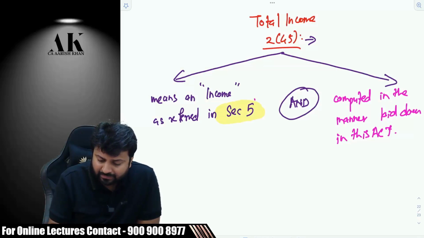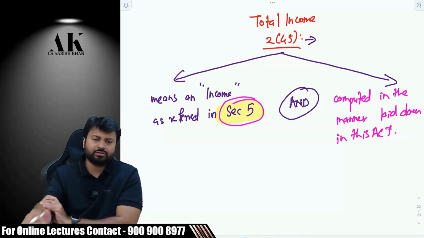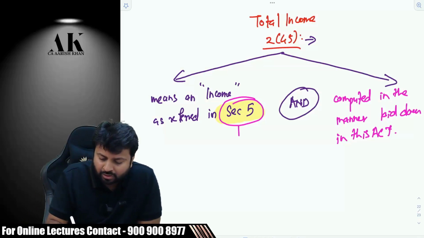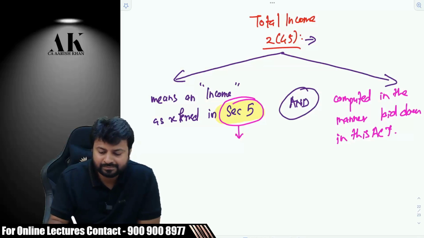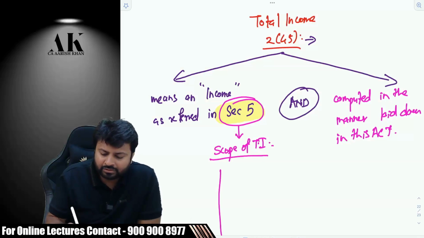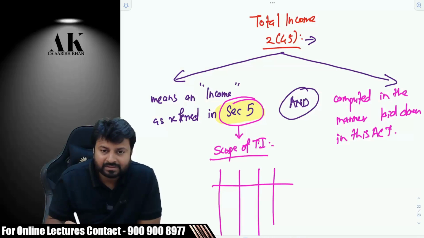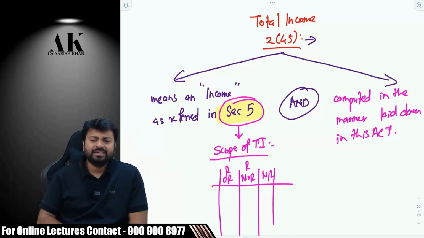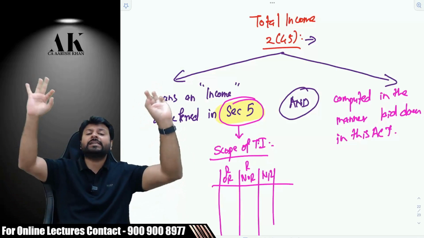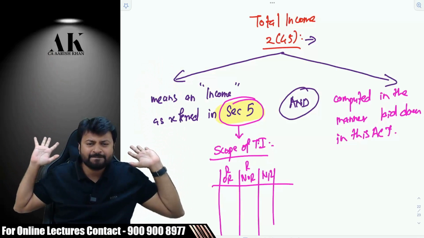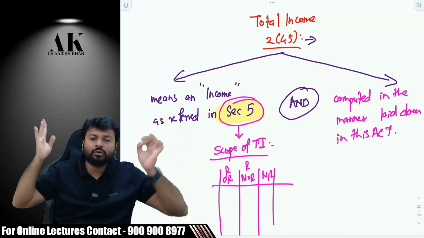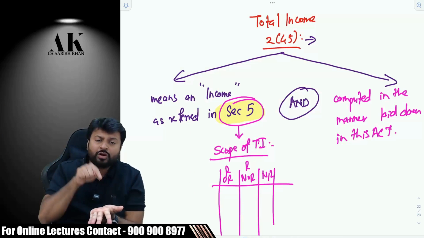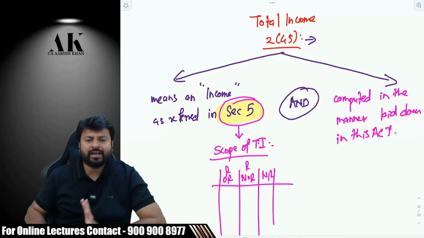Now you will definitely ask me what is section 5, right? Or you might know also. So what is section 5? This is one of the most hot favorite topics of yours in CA Inter. I'll tell the name. That is the scope of total income. Do you remember that you used to make 3 columns? Resident and ordinary resident, resident and not ordinary resident, non-resident. Do you remember that? And then we used to say that for ordinary resident, world income is taxable. Agreed? And for non-residents, only incomes which are either accrued or deemed to accrue or received or deemed to be received in India. Agreed?